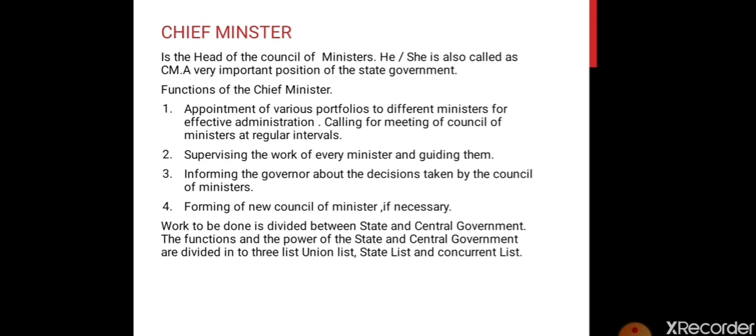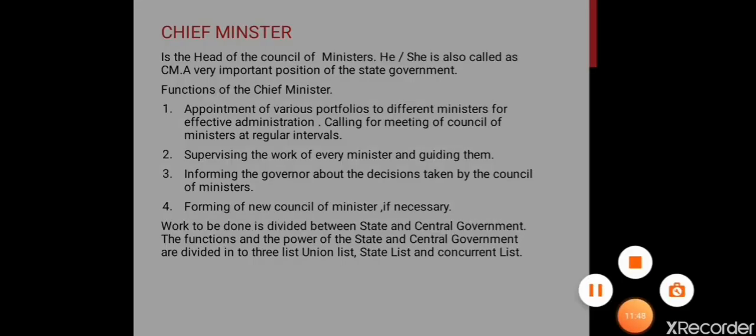So such work, which can be done by both levels, is put into the concurrent list. The union list is the kind of work that only the central or union government does for the entire nation. State list means the kind of work which is subject only to the boundaries of the state and is done by the state only. But the concurrent list is a list in which state and union, state and center both come together and do the work. Such work is known as the concurrent list.